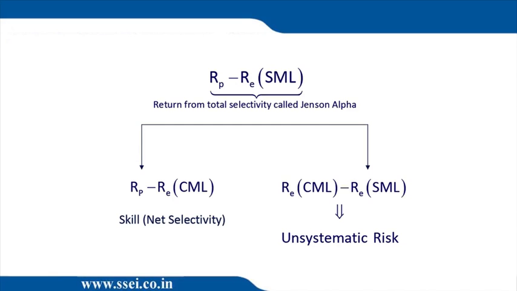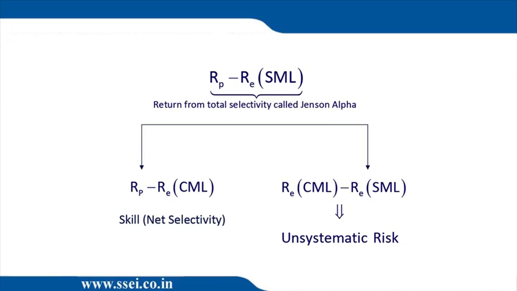Now we split this into two parts. On the left side, we have RP minus RE as per CML. Now, you know CML, capital market line, is RF plus Sharpe ratio into SD. Sharpe ratio of whom? Sharpe ratio of the market. That means the slope is RM minus RF divided by sigma M. So it's RF plus Sharpe ratio into sigma P. So CML considers total risk while SML considers only systematic risk.